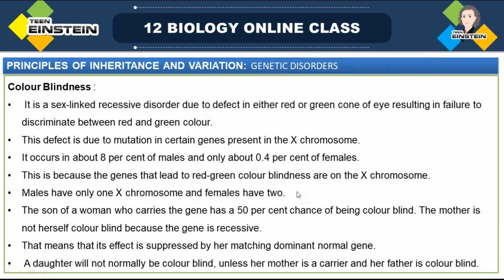Why is the percentage less in females? That red-green color blindness, how is it coming? Those genes are present on the X chromosome. So males have only one X chromosome and females have two X chromosomes, right? Females are represented as XX, males as XY. So the son of a woman who carries the gene has a 50% chance of color blindness, right?